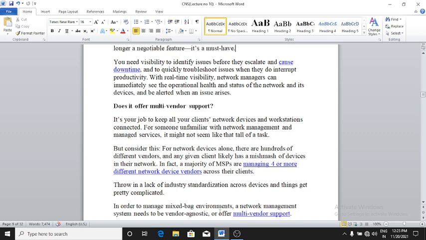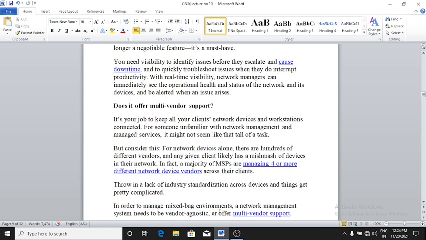But consider this: for network devices alone, there are hundreds of different vendors. A given client likely has a mismatch of devices in their network. In fact, a majority of MSPs are managing four or more different network device vendors across their clients. Throw in a lack of industry standardization across devices, and things get pretty complicated.